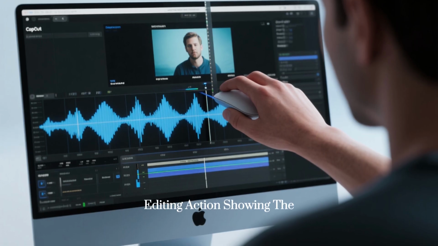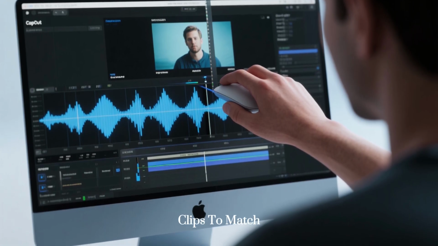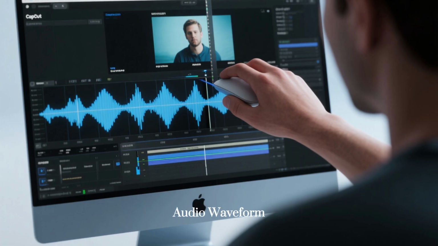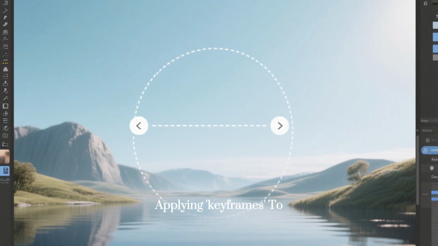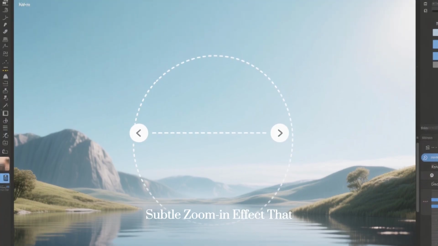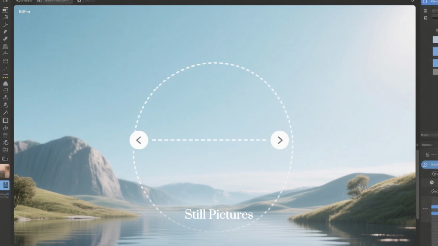Editing action, showing the user cutting and aligning image clips to match exactly with the peaks of the audio waveform. Applying keyframes to static images, creating a slow, subtle zoom-in effect that breathes life into the still pictures.